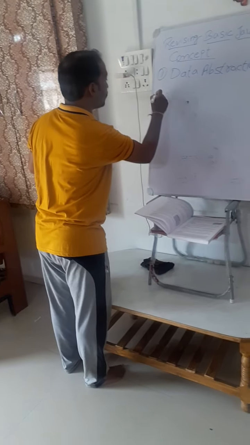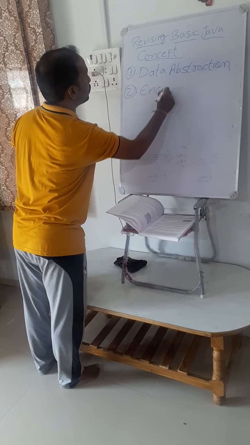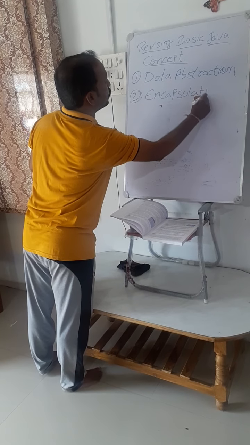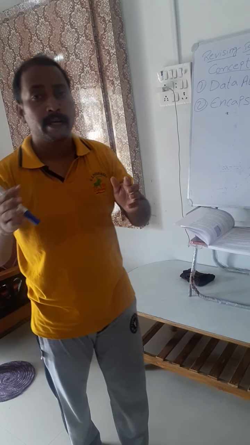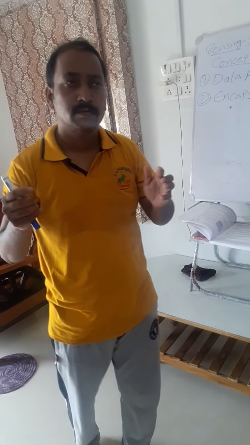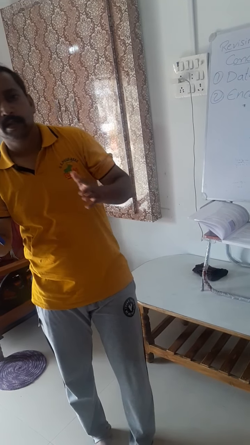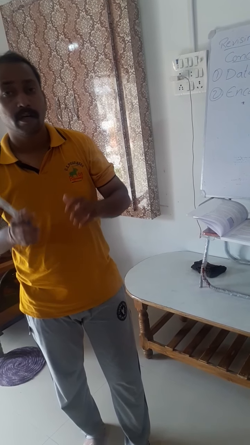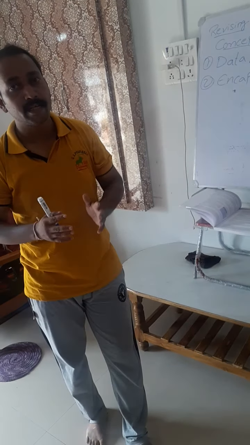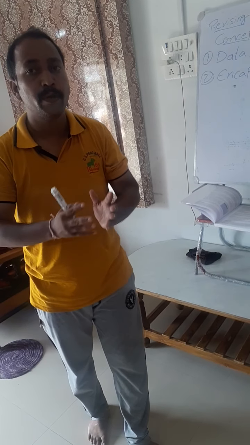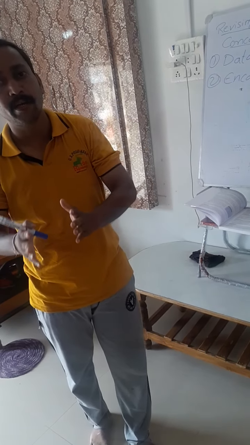Next is encapsulation. What is encapsulation? The wrapping of data and function in a single unit is called encapsulation. Wrapping of data means its characteristics, and function means its behavior. So we can say that the wrapping or combination of characteristics as well as behavior, we can call it encapsulation.